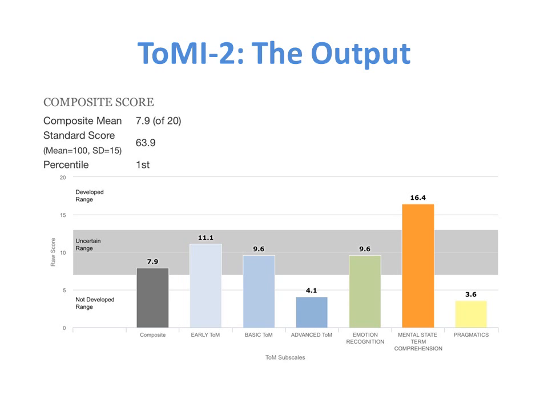Further, the emotion recognition subscale items appear in green, mental state term comprehension subscale items appear in orange, and pragmatic subscale items appear in yellow. When reading the output, it is also useful to understand that bar graphs, like the one shown here, are given for raw score data, whereas data for norm reference scores, standard scores, and percentile ranks are presented via line graphs like the one shown in the next slide.